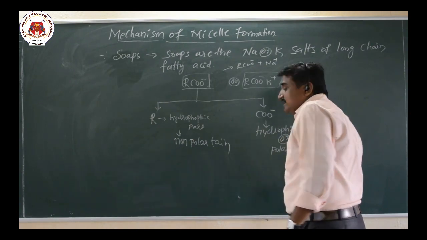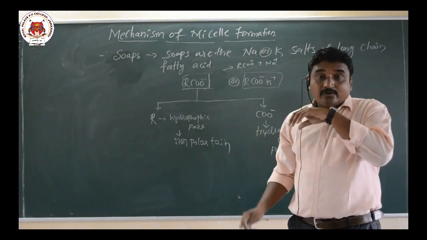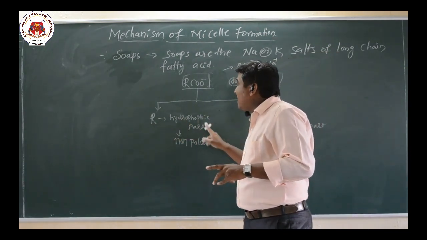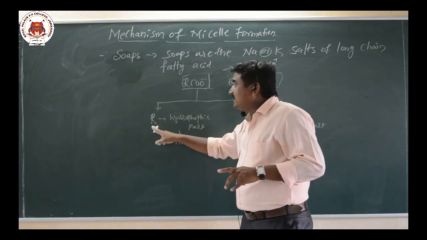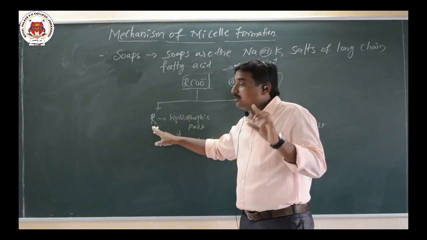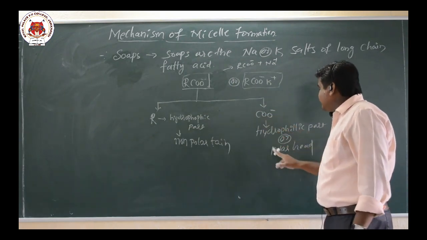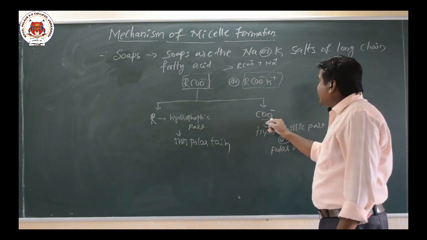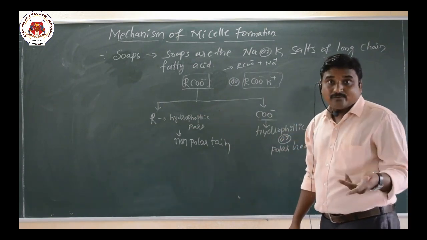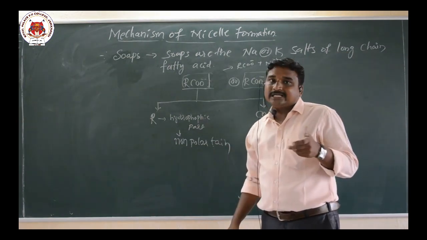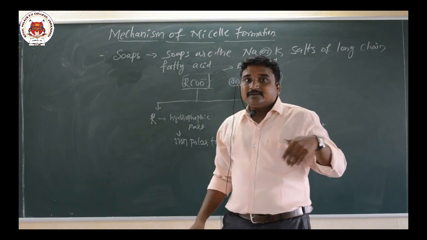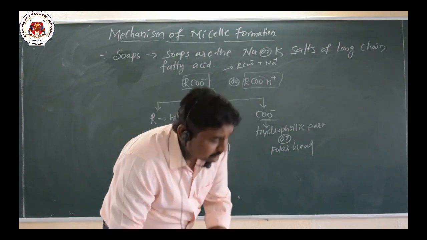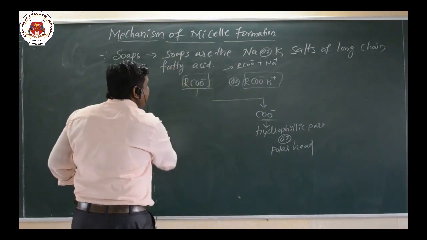The soap consists of two parts: the long hydrocarbon chain, which is the hydrophobic part, that means water hating, that is the R chain, the long chain hydrocarbon. Now this COO minus is called the polar head, and it is the hydrophilic part because it attracts water. Hydrophilic means water attracting, hydrophobic means water hating. After dissociation we have two parts, the non-polar part and the polar part.